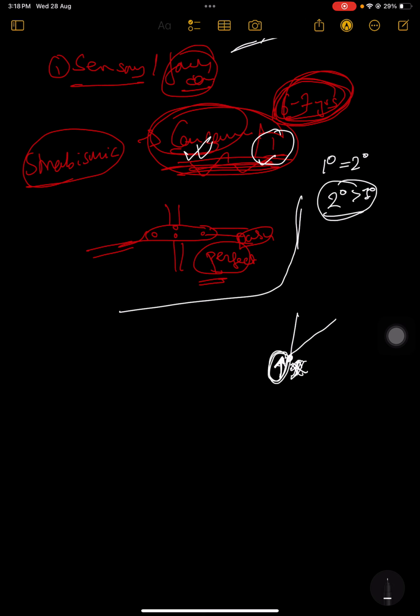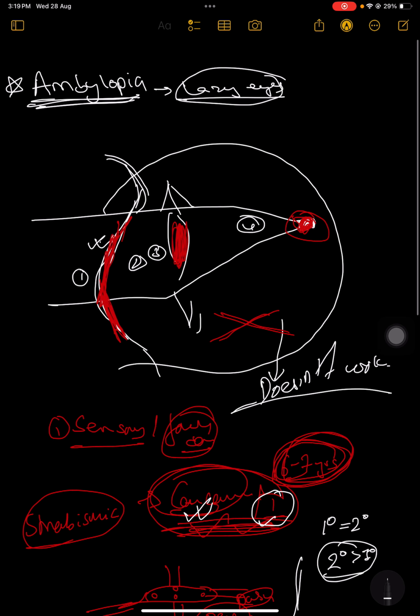So the brain tells one eye not to work, and only the other eye, which is normal, will work and show the image, and the eye which was deviated will be suppressed by the brain, and it will lead to amblyopia. Okay, number third is refractive error.